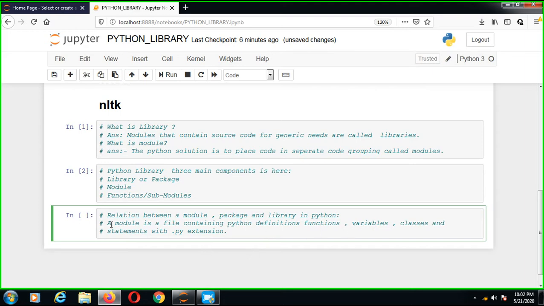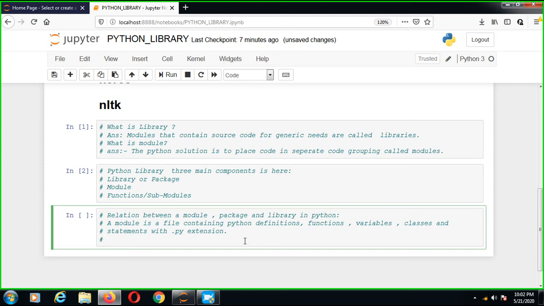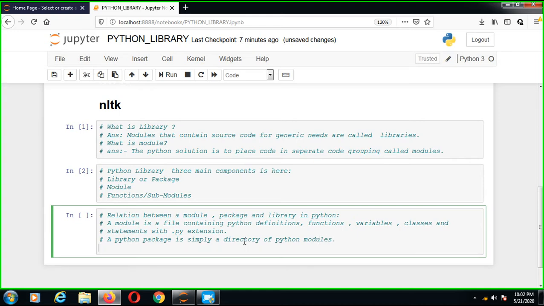So first we are discussing module. A module is a file containing Python definitions, functions, variables, classes and statements with .py extensions. Now on the other end, a Python package is simply a directory of Python modules. Okay friends, a package is a directory of Python modules.